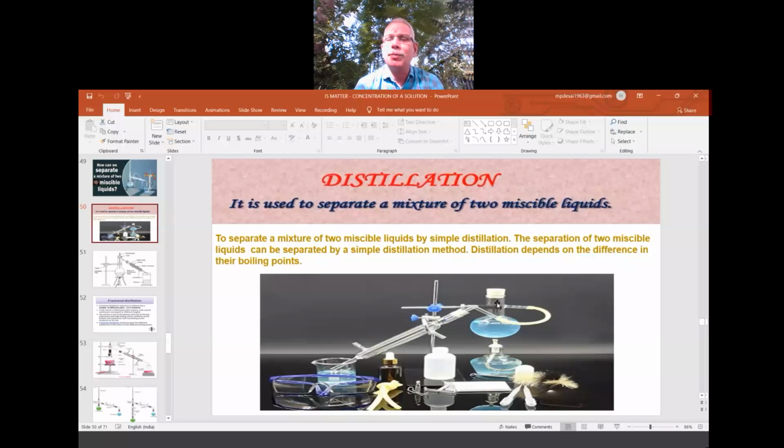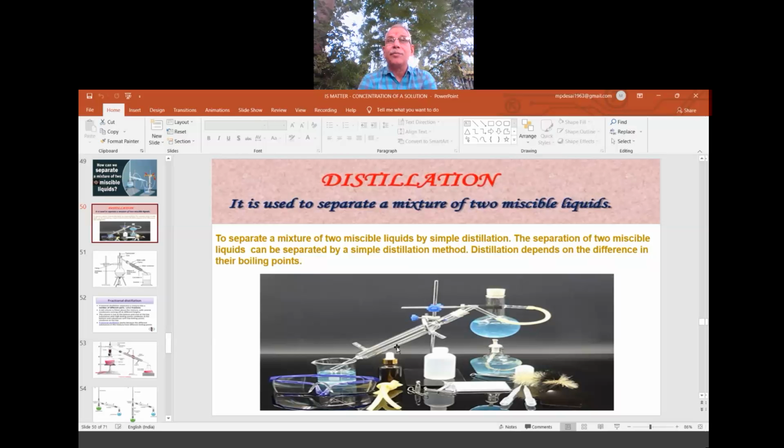So you will see the mercury mark start increasing on the thermometer. When the mercury mark starts moving, that is the indication that A liquid has come out. At that time, stop heating, so that B will not reach the boiling point. Let B stay in the flask only. All the A came out.